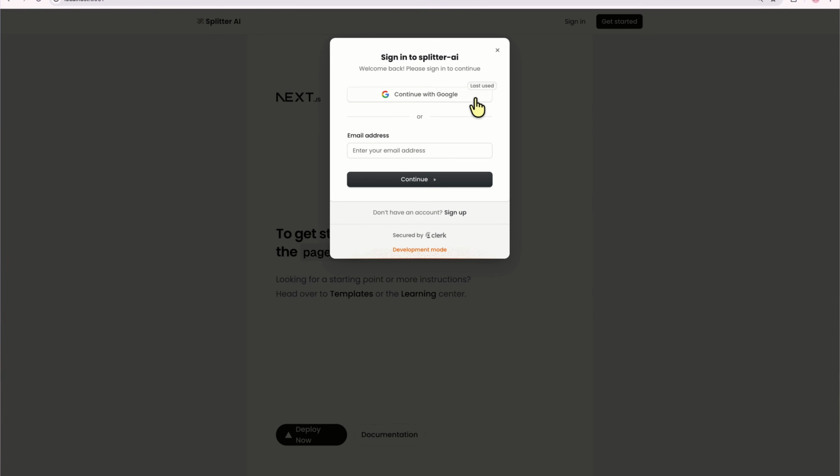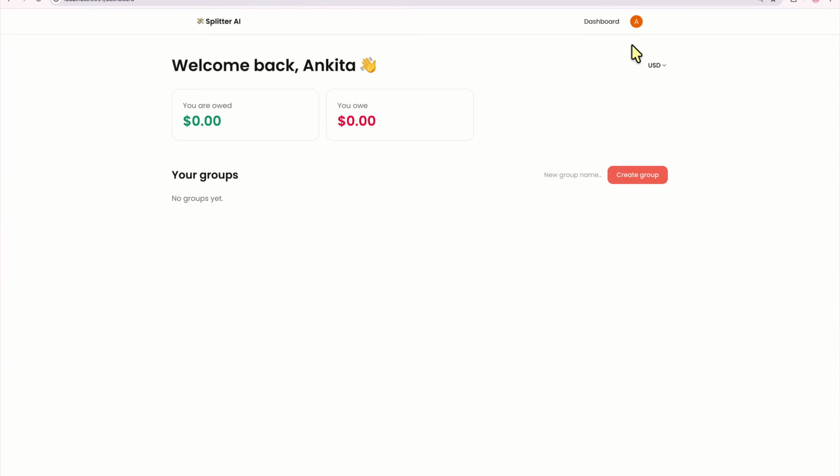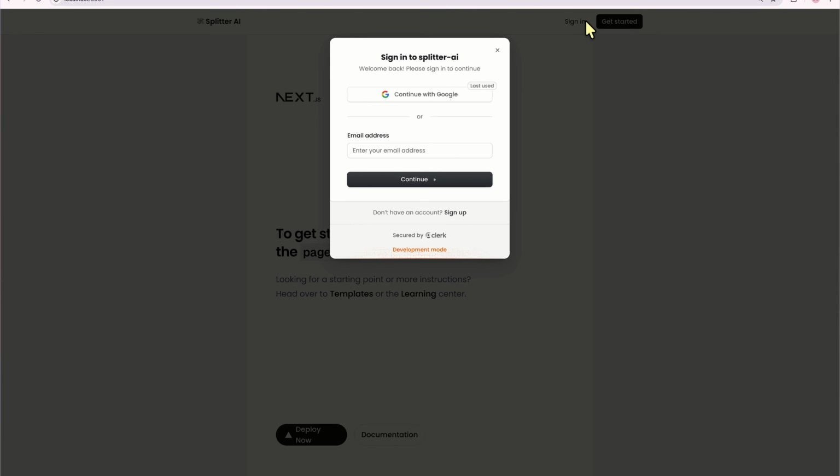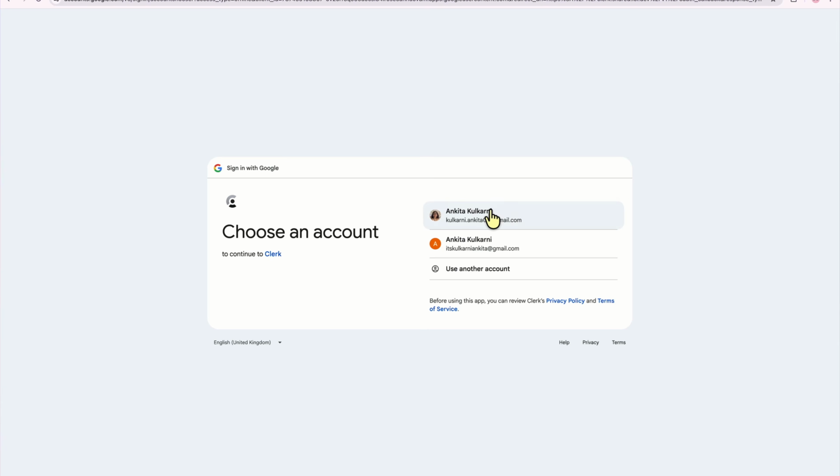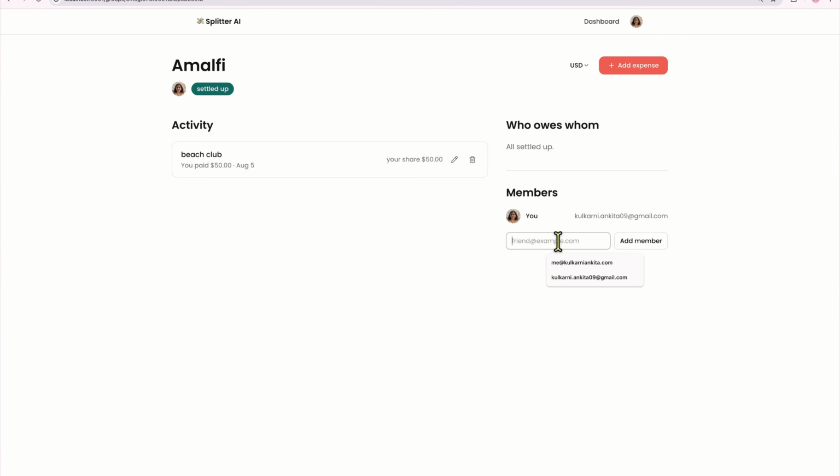I'm going to sign out and go ahead and sign in here, verify you are a human. This does not work. If you try to do that and switch users, it does not work because our application assumes you're only going to have one user. So just refresh the page one more time. And now as you can see, we have this user as well. If I sign out again, go to sign in, continue with Google and log in here. Now when I go to Amalfi, I'm just going to invite myself, because you need an account for inviting a new user. So I can say add, the member has been added, which is exactly what we want.